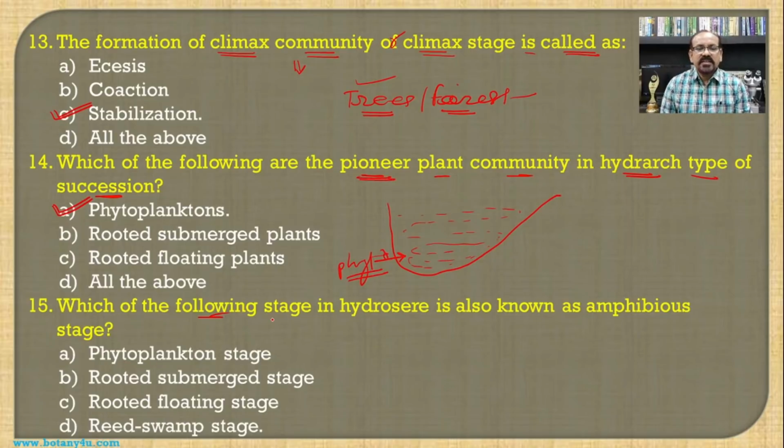Which of the following stages in hydrosere is also known as the amphibious stage?